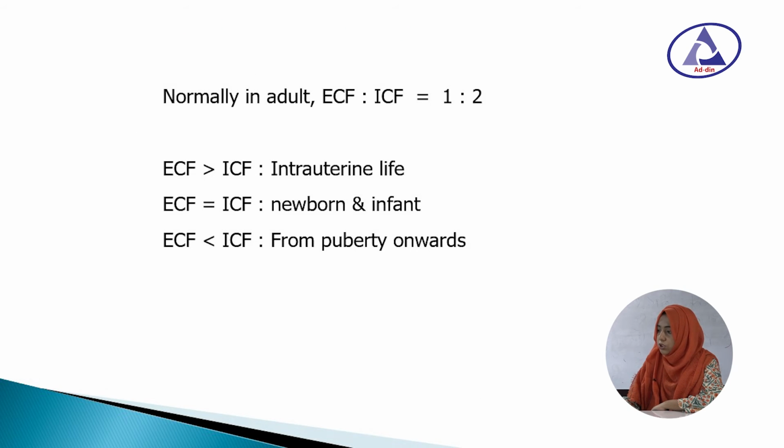It shows the distribution. In normal adult, the proportion of ECF and ICF is 1:2. But in intrauterine life, we can see the ECF, that means extracellular fluid, is more than intracellular fluid. In newborn, the extracellular fluid and intracellular fluid are equal. From puberty and onwards, the ICF, means intracellular fluid, becomes more than the extracellular fluid.